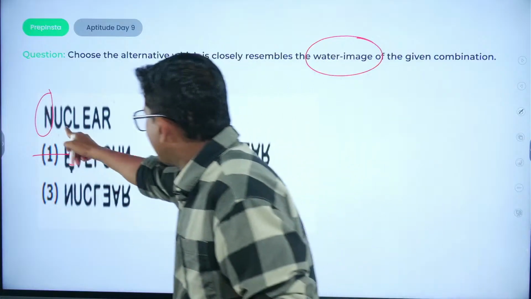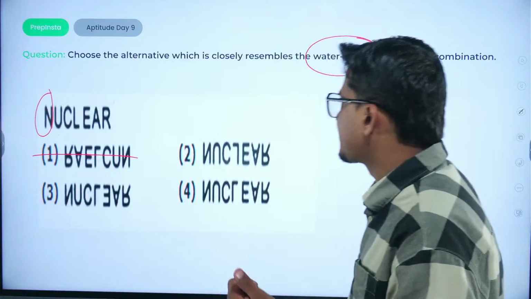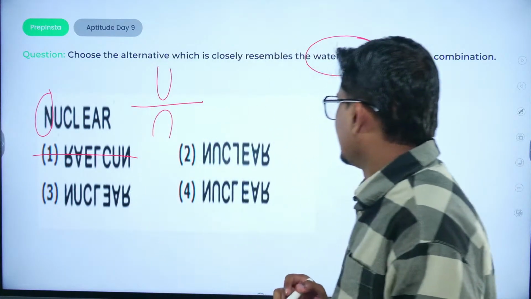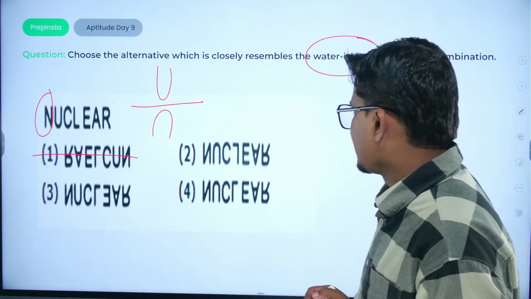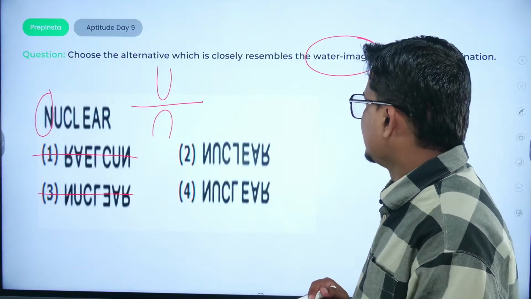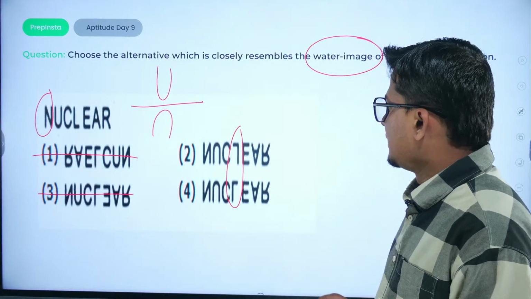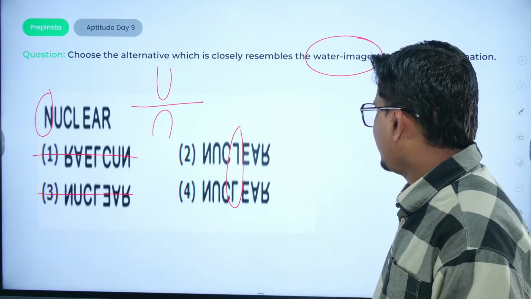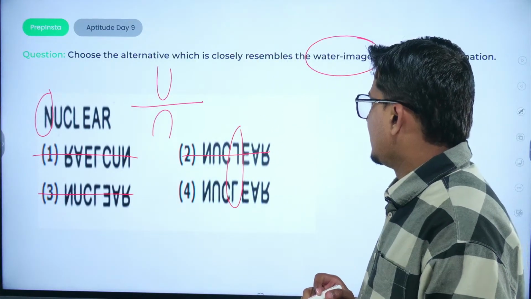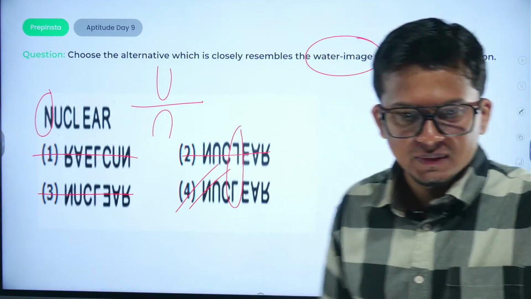Okay. If U is in the second position, U will always occupy the second position, only there would be an upside down change. That is, if U is something like this, it will become something like this. Okay, there would be just a vertical change. So this option would also be eliminated. Now see other elements as well, right? Here the deciding factor would be L. So if I check the upside down of nuclear, it would be something like this. This option would also be eliminated, right? The only option would be option number 4. Correct.